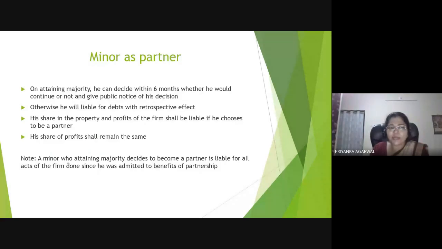This is very important: if he continues with the partnership after becoming a major, if he wants to continue as a partner, then in that case all the liabilities, all the acts which have been done since he was admitted to the benefit of the partnership, from that time onwards he will be liable for all the acts of the firm. But if he does not continue as a partner, then in that case he won't be responsible.